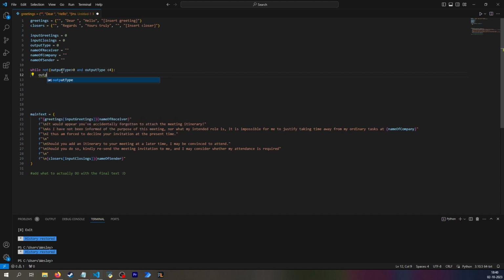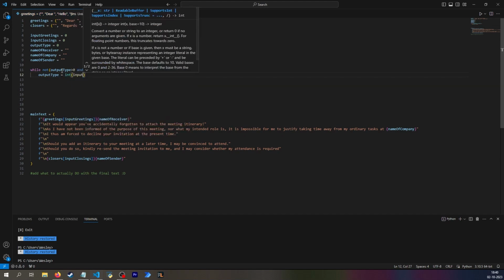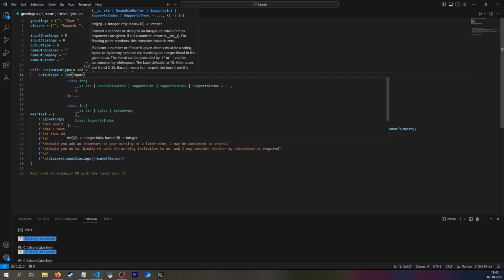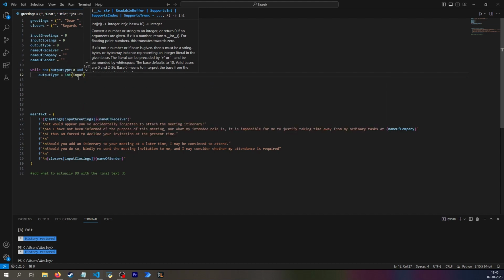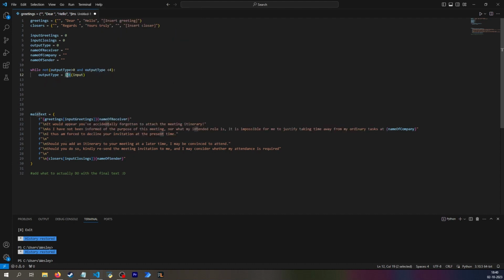Then I want to say that output type should equal the integer of an input. And here, if you want to be really annoying, you could make this a text in the input, but since this is a tool I'd use myself, I wouldn't go and make a check and say, well, you don't do the integer conversion right now. You first check whether you can convert it into an integer, and then you do so. And if you can convert it into an integer, then you need the user to stop trolling you.